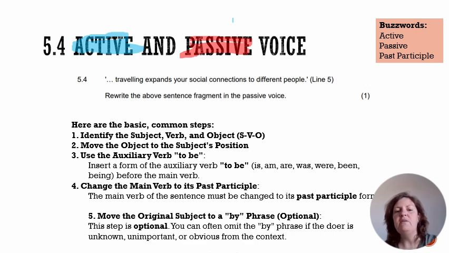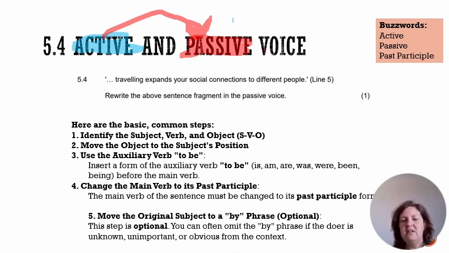So the passive voice then would be when we actually start focusing on the object of a sentence and we focus on the who or what is having something done to them. So the ball is being kicked by the boy. That is an example of a passive voice sentence because we start with the object, not the actor. All right. So we generally change from the active voice to the passive voice, and that's all I'm going to practice with you here today because I don't want to overcomplicate things.